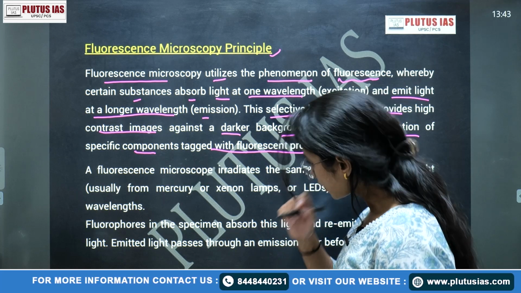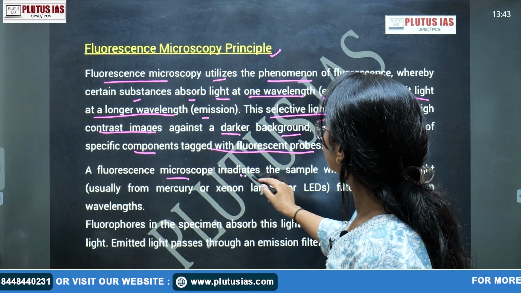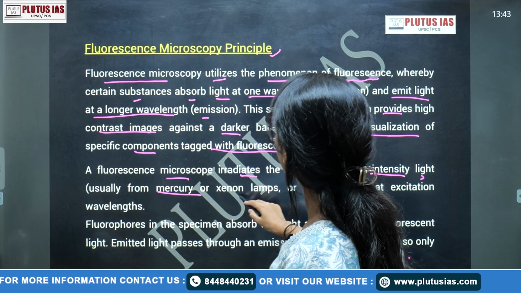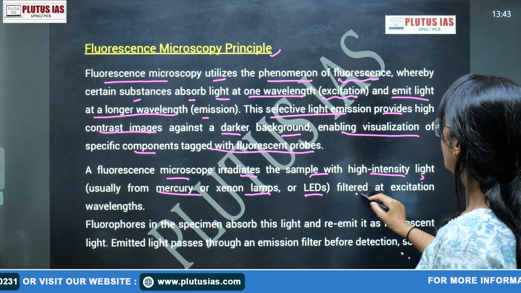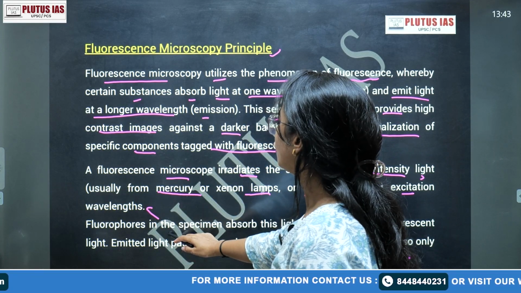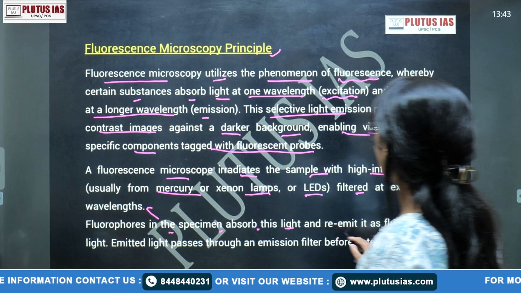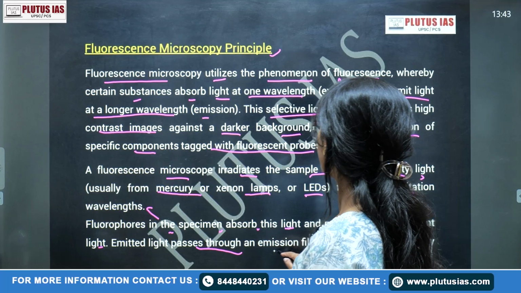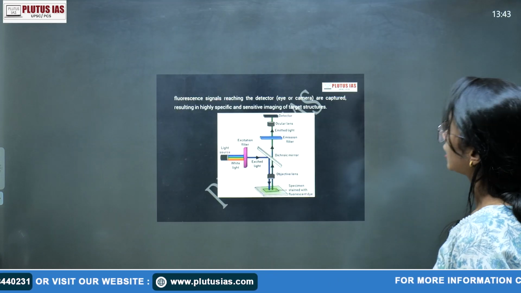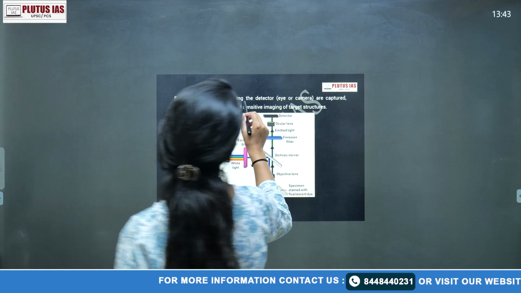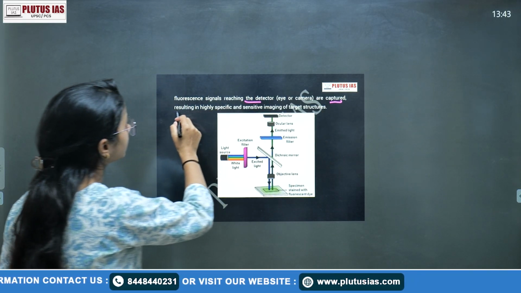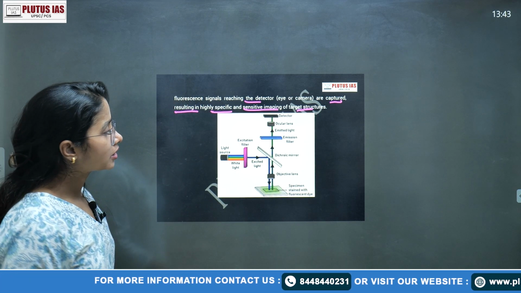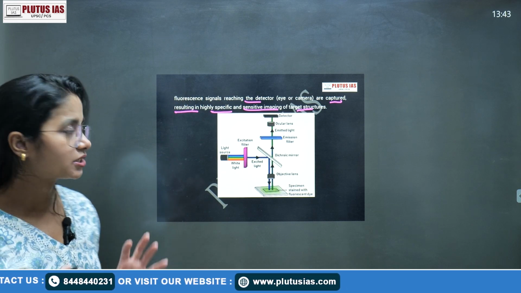On the basis of that we can detect the type of the substance or material we are seeing. A fluorescence microscope irradiates the sample with high intensity light, usually from mercury or xenon lamps or LEDs, filtered at the excitation wavelength. Fluorophores in the specimen absorb this light and re-emit it as fluorescent light. The emitted light passes through an emission filter before detection. The fluorescent signal reaches the detector, like the eye or a camera, resulting in highly specific and sensitive imaging of a target structure. If you haven't understood anything, still just listen, everyone.